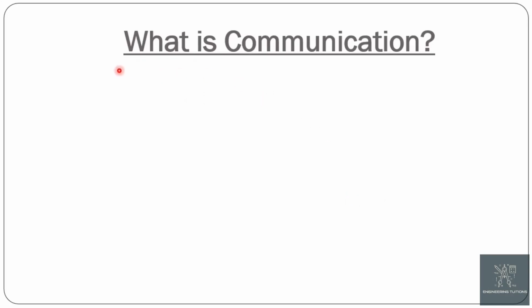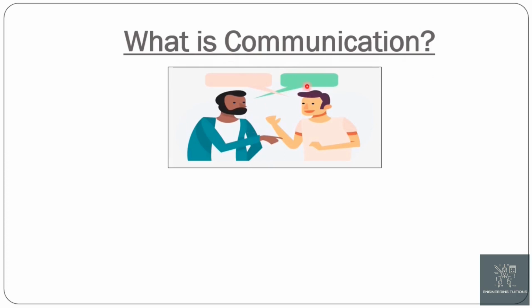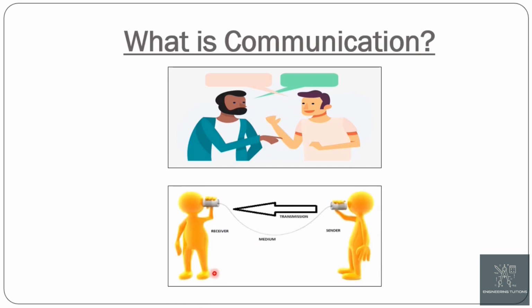Before starting the basics of communication, firstly we will understand what communication is and why it is needed. Communication is simply the exchange of thoughts. If the person is nearby, then we can communicate with them directly. But sometimes the person with whom we would like to exchange our thoughts is at a huge distance. So we require a system that creates a medium between both people, and that system is called a communication system. The main objective of a communication system is to transfer the information signal from source to destination by enabling the electronic exchange of data and information.